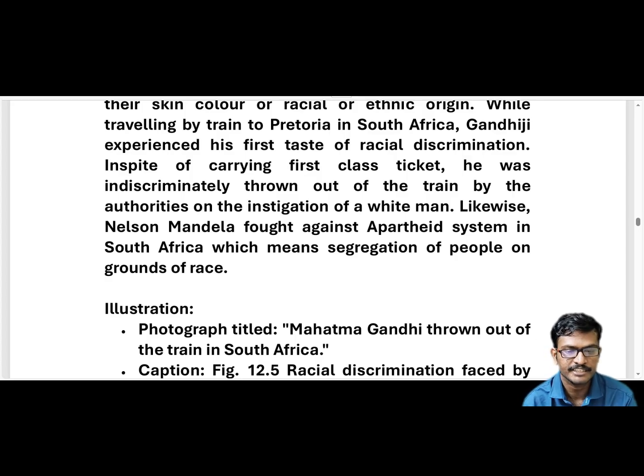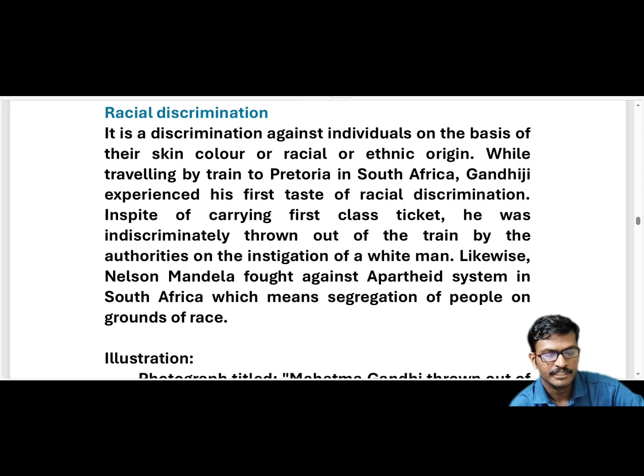What is racial discrimination? Racial discrimination is based on skin color or racial or ethnic origin. On this basis racial discrimination is shown. Though Gandhiji had the first class ticket, he was thrown out of the train by the authorities, the railway department at the time.